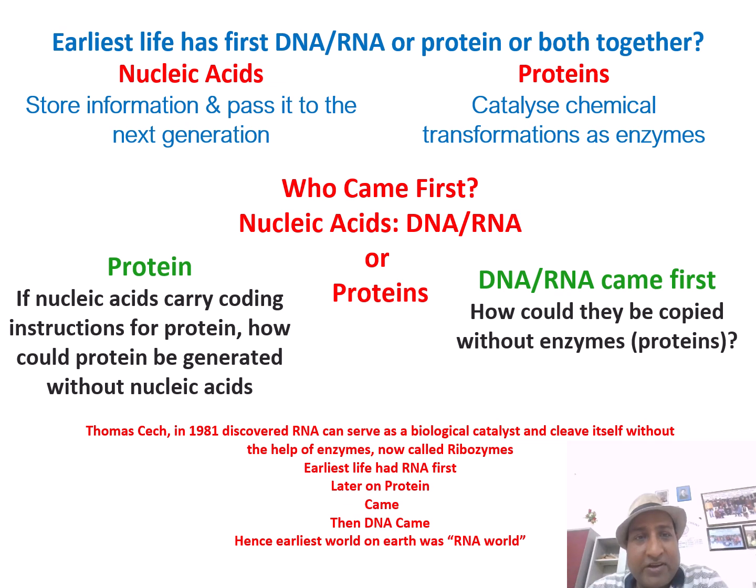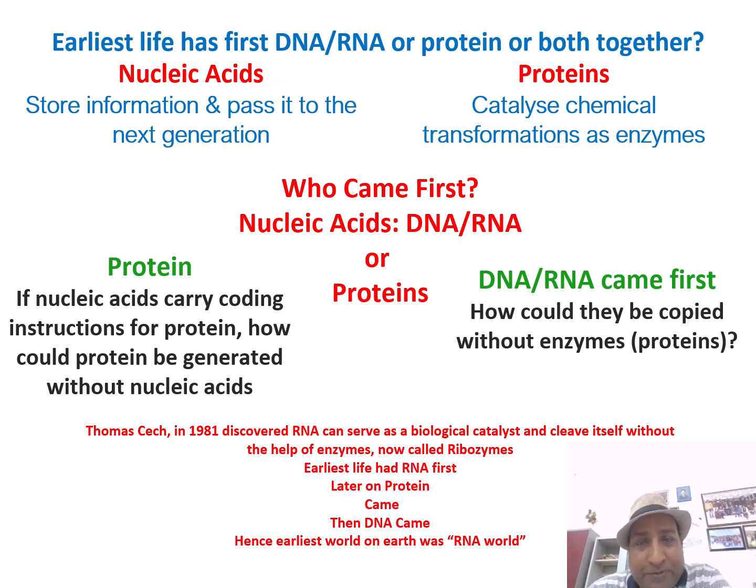So now we have a certain question here. So DNA, RNA, protein: who came first, nucleic acid or protein? Nucleic acids are the DNA and RNA molecules. They store information and pass it to the next generation, while proteins are the chemical catalysts that catalyze the different chemical reactions, known as enzymes. So who came first, DNA, RNA or protein? It is like the question of whether the egg came first or the hen.